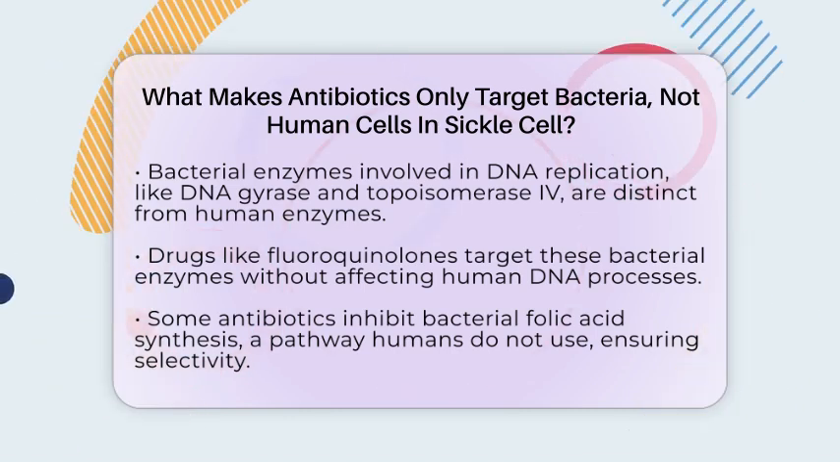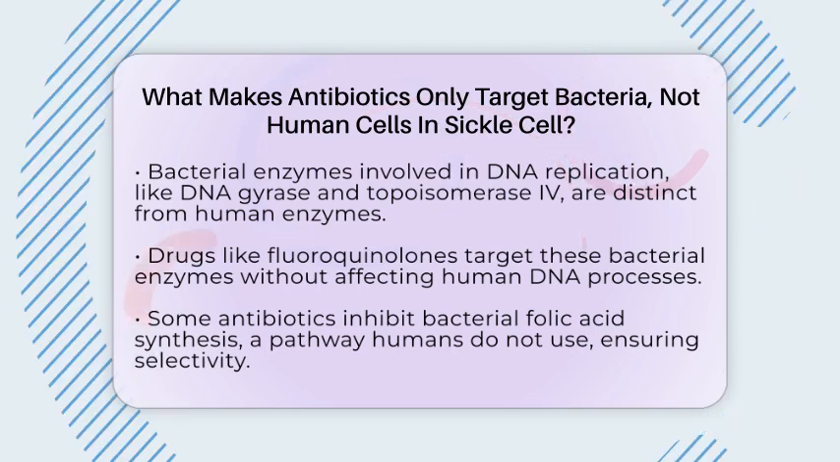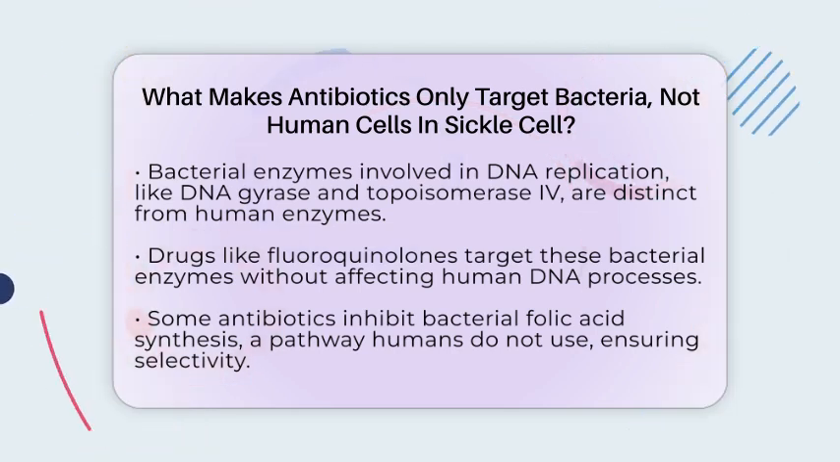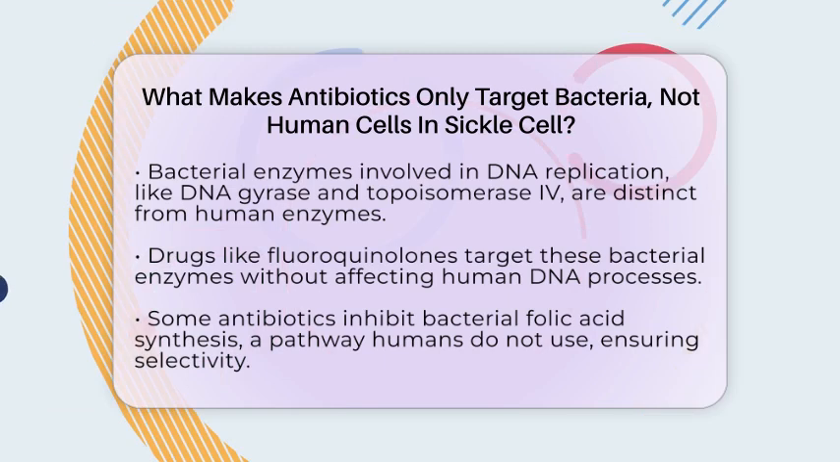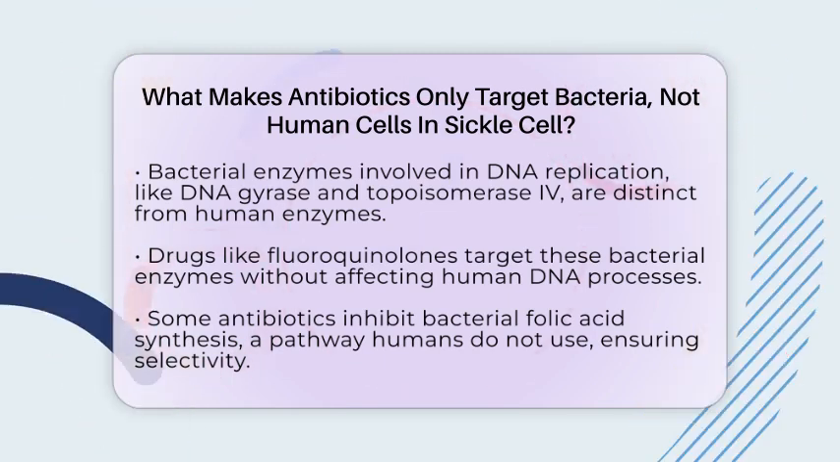Additionally, some antibiotics block bacterial pathways for making folic acid, a vitamin humans get from food. Since humans do not produce folic acid themselves, these drugs specifically inhibit bacterial metabolism.